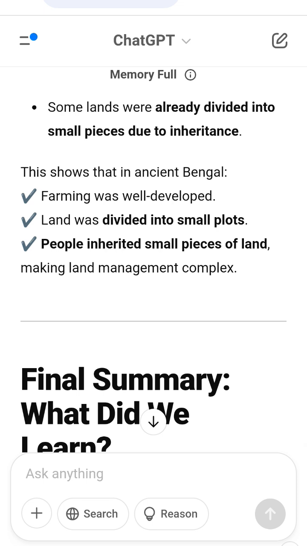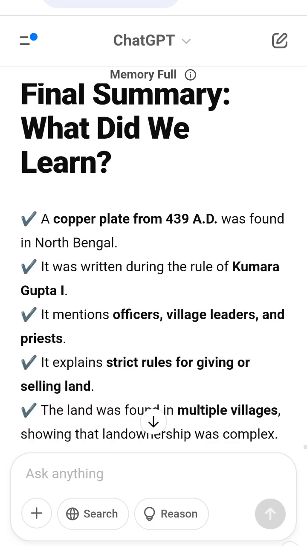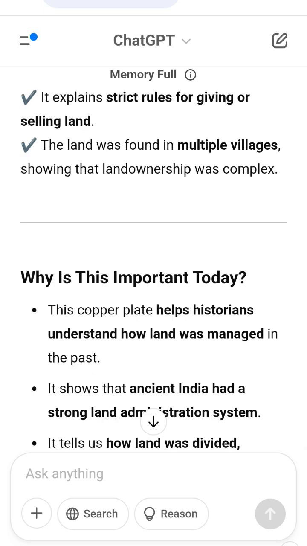Why is this important today? This copper plate helps historians understand how land was managed in the past. It shows that ancient India had a